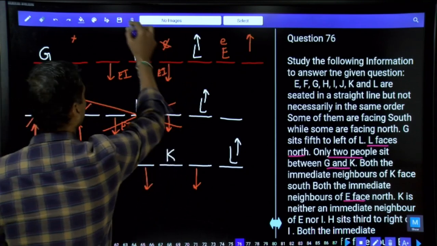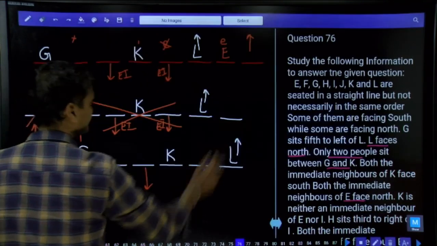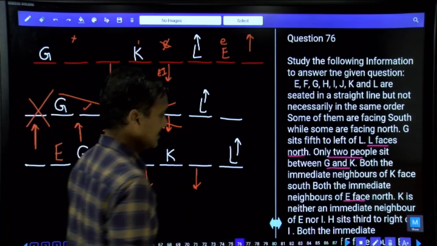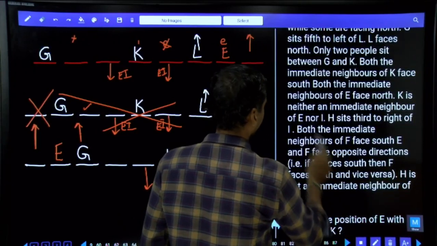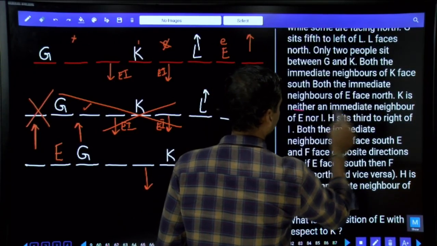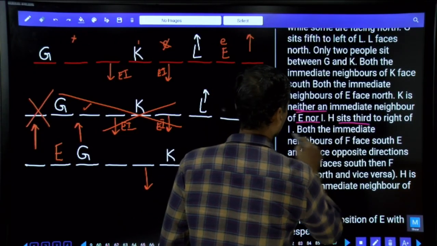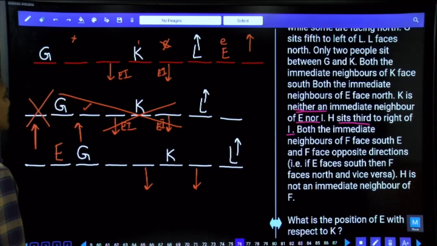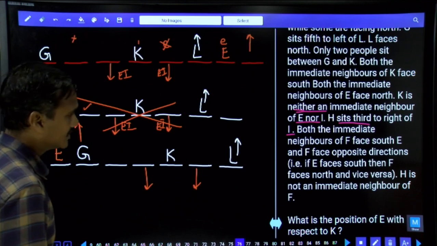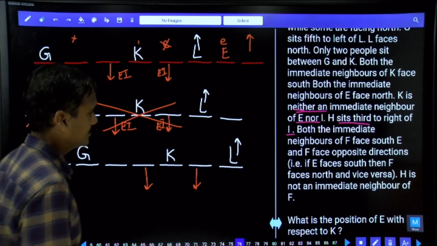Then coming back to the next one. What is the next one we have? Next information: K is neither an immediate neighbor of E nor I. We have taken that information. And after this, H is seated to the right of I. Now, H is seated to the right of I. Then where should this H be?